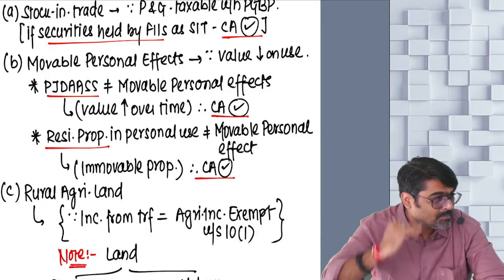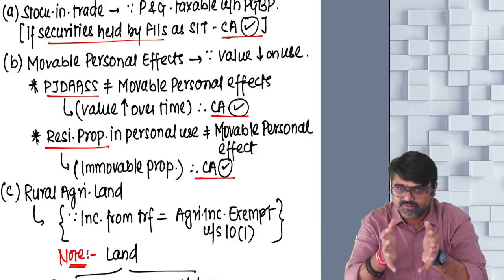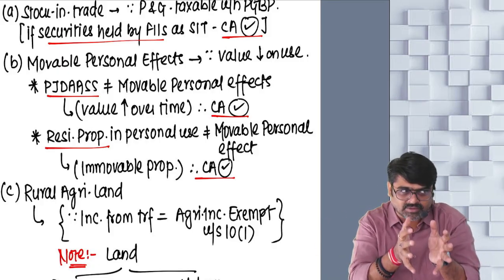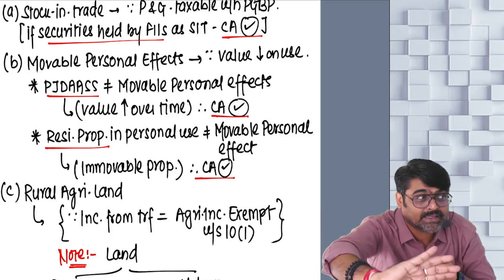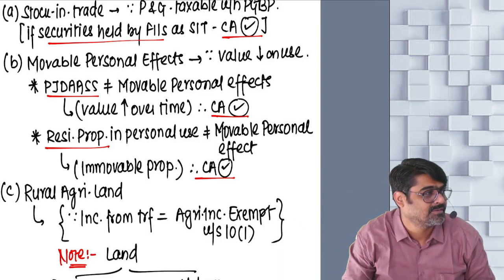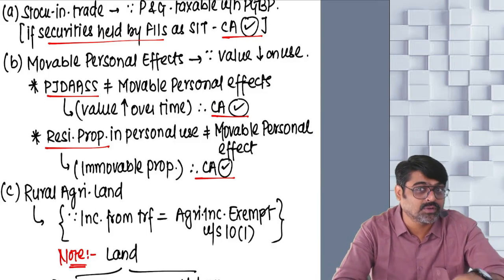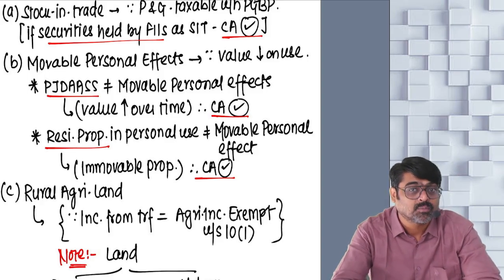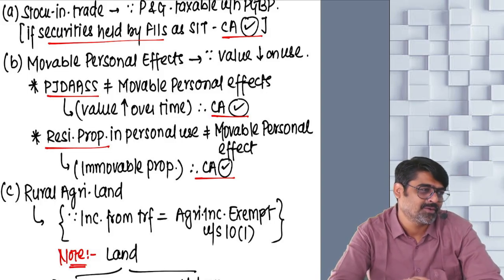Minus, minus, plus. So from the definition of capital asset, what are you reducing? Movable personal effects. But from movable personal effects, what are you reducing? PJ Das. So minus, minus becomes plus, and they are treated as your capital asset. Don't try to exclude these assets, because they are not treated as movable personal effects. Reason is very simple: over a period of time their value will not come down, their value will go up.